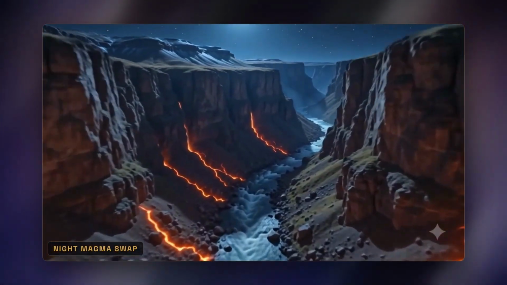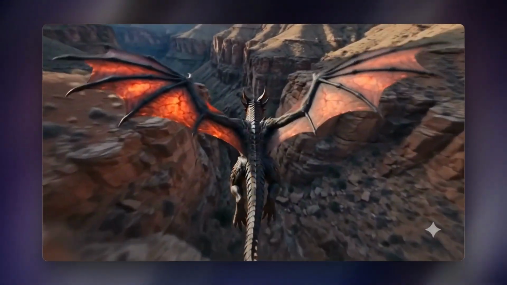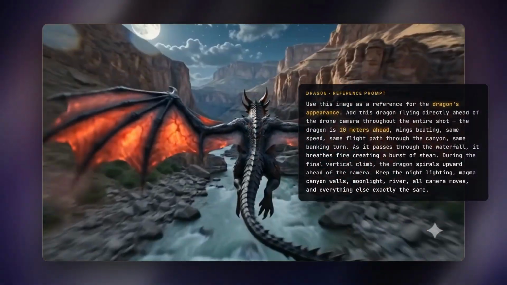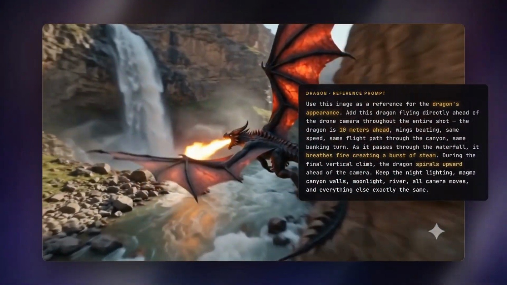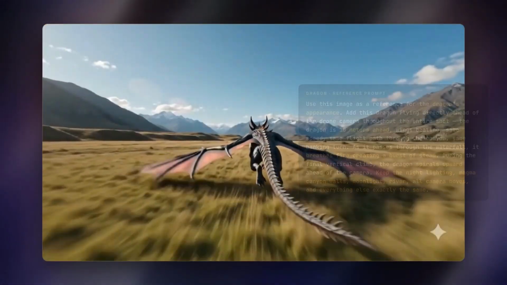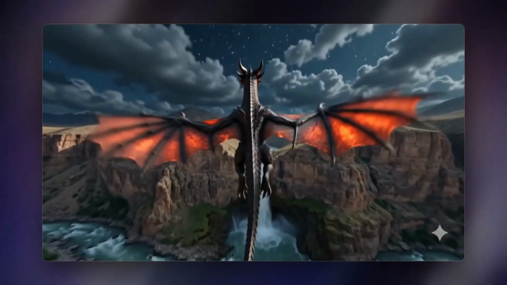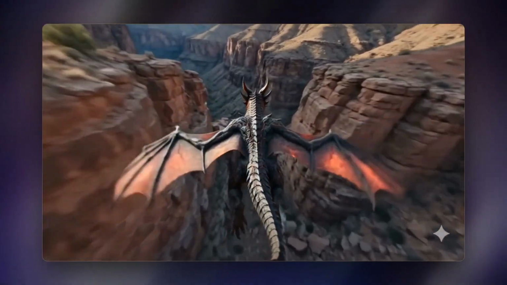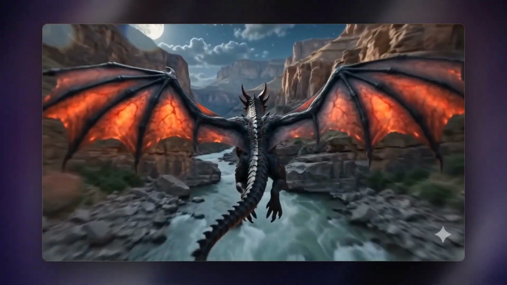But what happens after the first generation is where Omni wins. Night magma swap. Then a dragon designed to match the canyon, uploaded as a reference and placed directly into the moving scene. You're showing the AI a picture and saying, "Put this in my video." That's a capability that barely existed a few weeks ago.